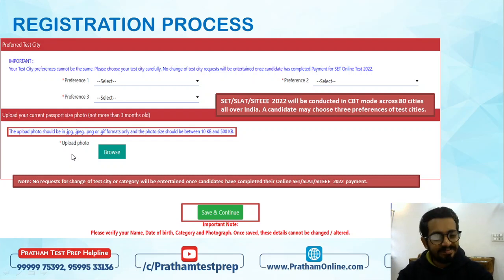Once you do that, you can use any online software to compress the image of the photograph, and you can easily shrink the size of the photograph and attach it. For users of Windows, those who have a Windows laptop, you can go to the Paint option and use the resize option. Using that, you can also compress your photograph if you don't want to go to the Google site. All right, once you do that, you will click on save and continue.